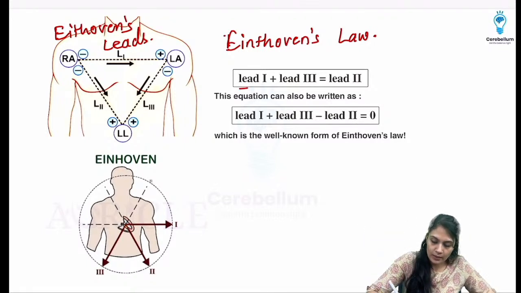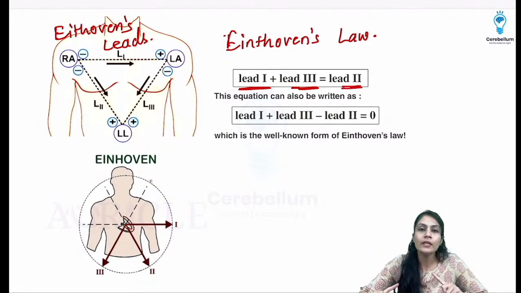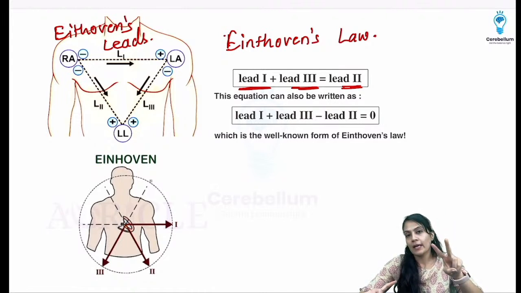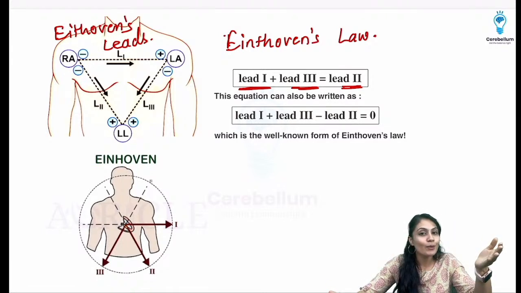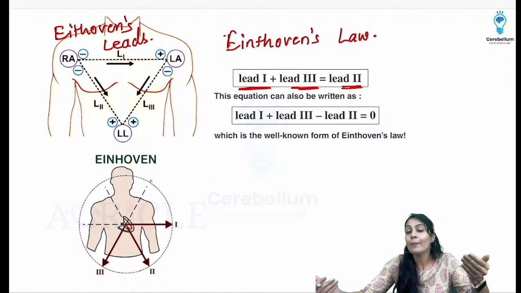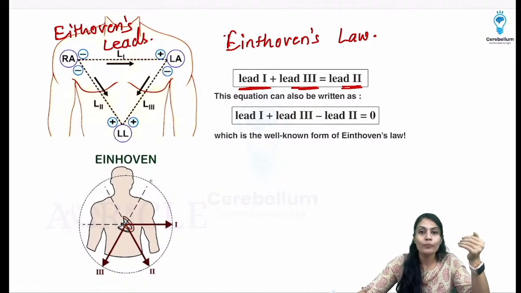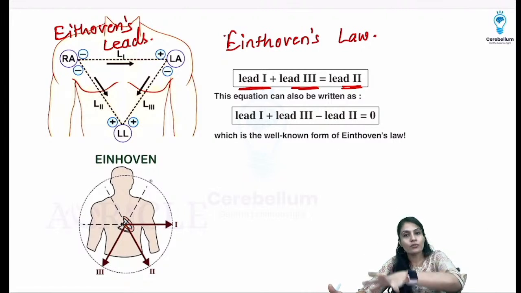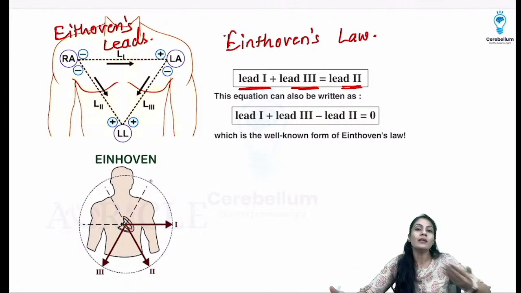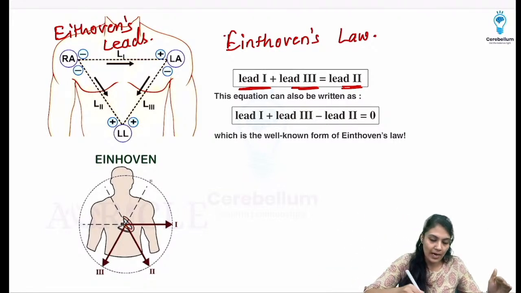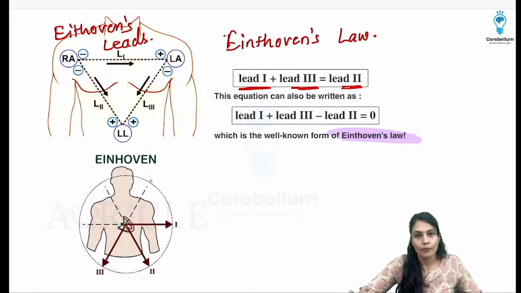That is, lead 1 plus lead 3 is equal to the potential of lead 2. Right? And if you know any 2 leads for that matter, you can calculate the third one, and that's why it is very, very important to know Einthoven's law, right? Lead 1 plus lead 3 minus lead 2 is going to be 0. Okay, so this is already written over here, that is Einthoven's law, right?